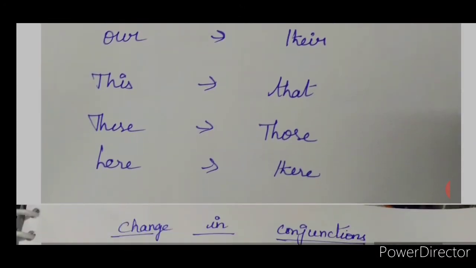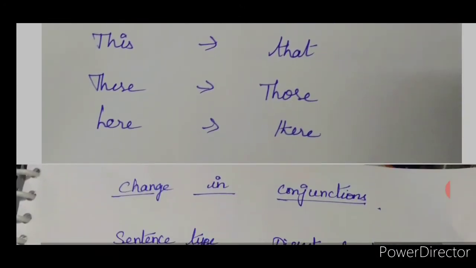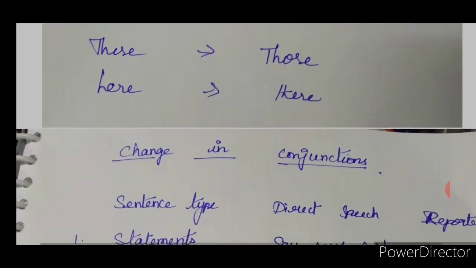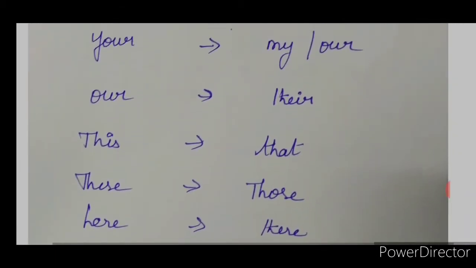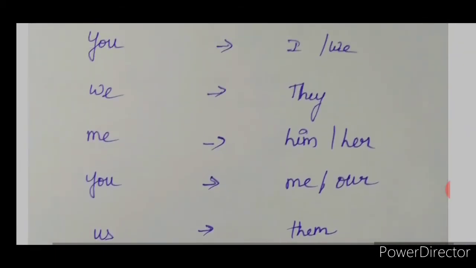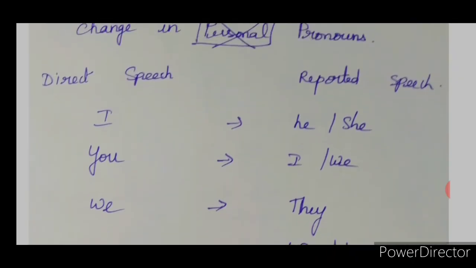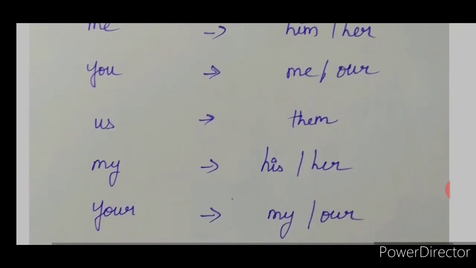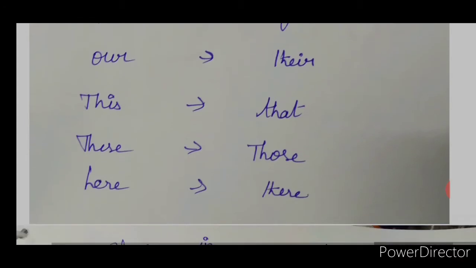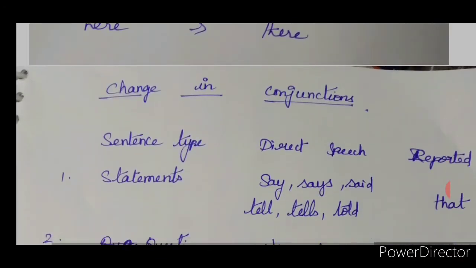Our will become their. This will become that. These will become those. Here will become there. Got it? Even this you need not memorize. You can just understand based on the sentence. You yourself will change it. This is just for the sake of a list.